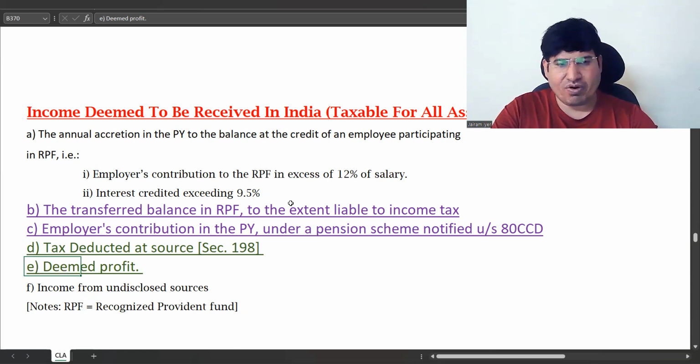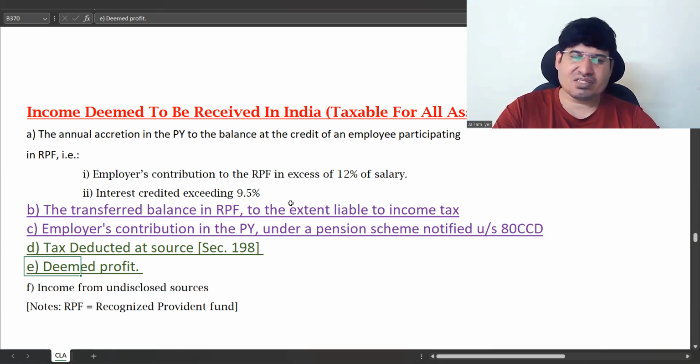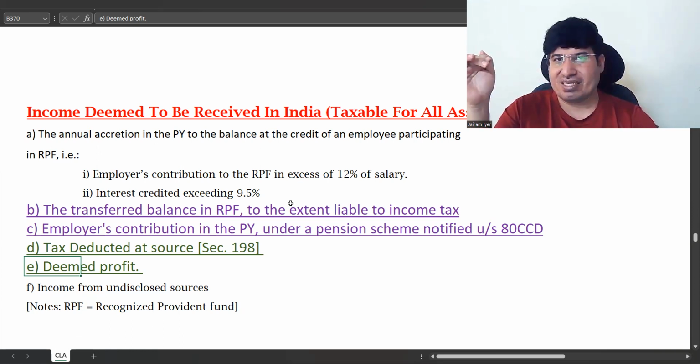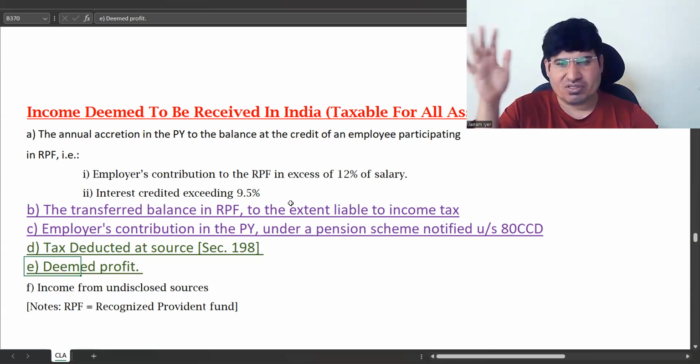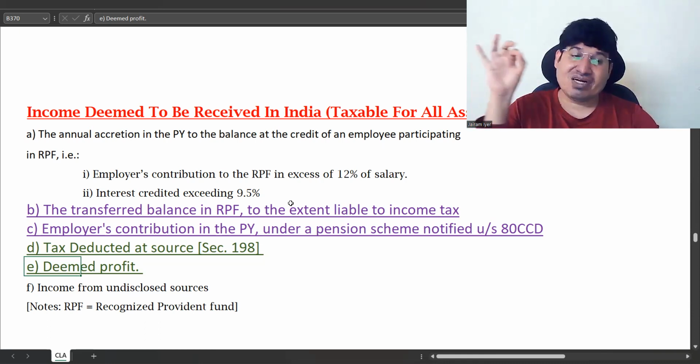Deemed profit. So deemed profit is that profit, anything which the law is considering to be profit. Certain things will be straightforward profit, but certain things are called deemed profit, which you will see in various provisions of the Act. Mostly we'll examine this in PGBP. For now, you only have to understand that where under the Act the word deemed profit is used, it is deemed to be received in India.